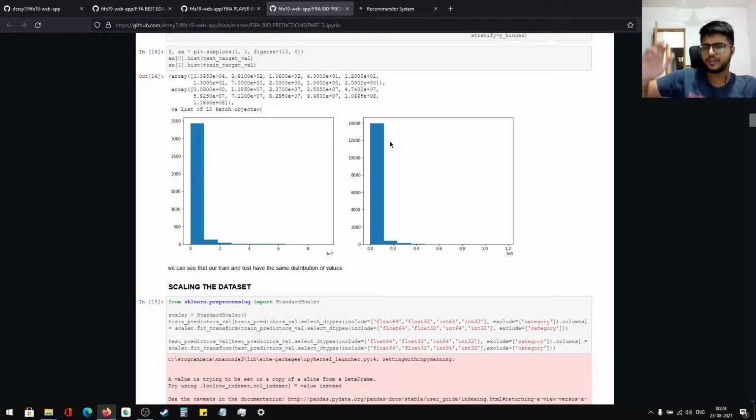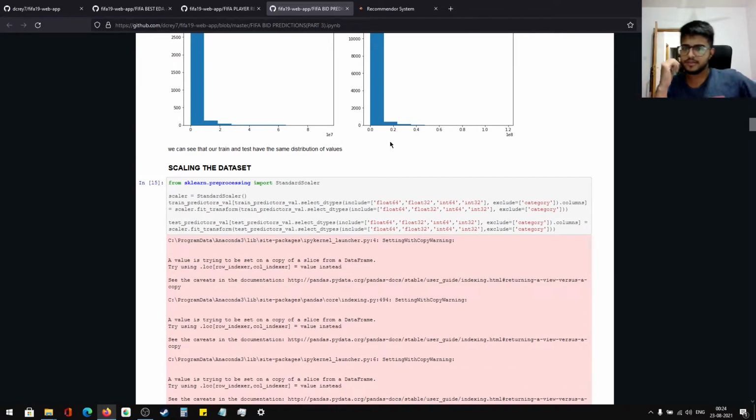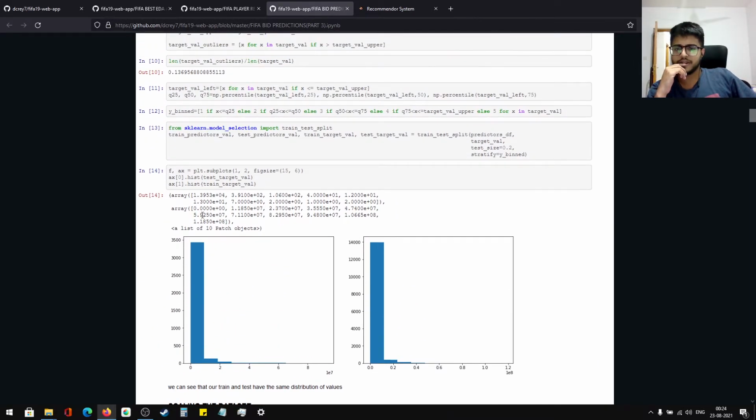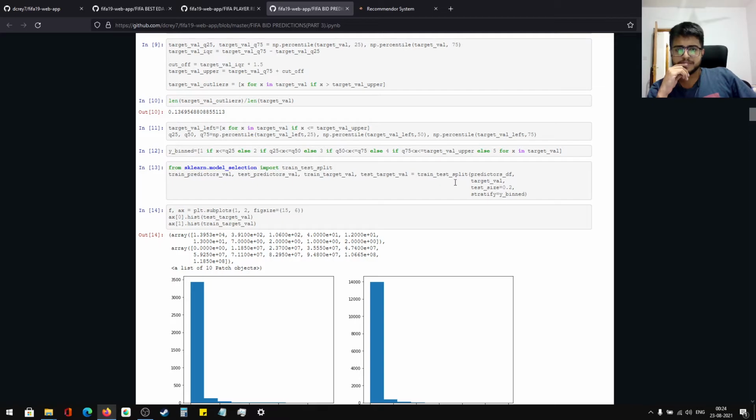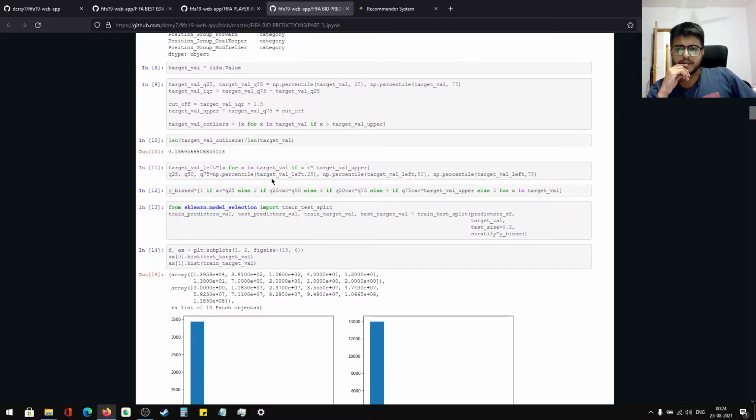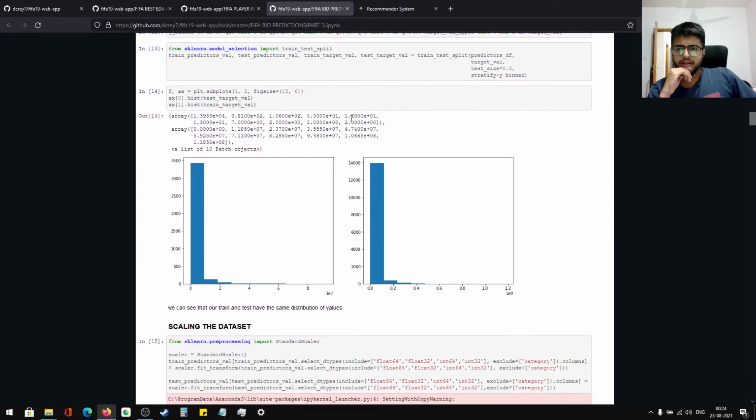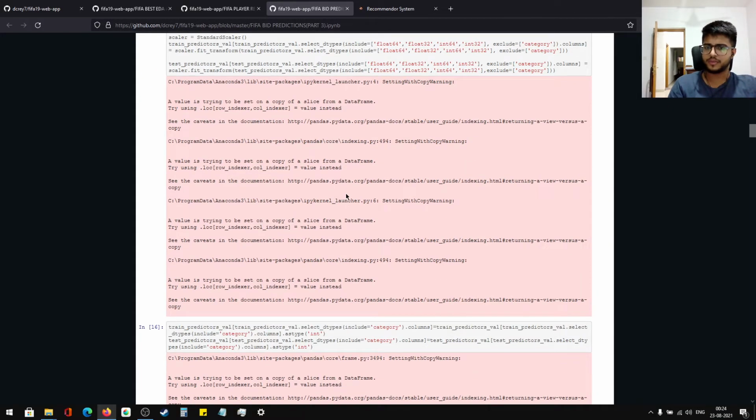So I had to stratify all of them first, and then divide them into train and test. You can see here, this is the upper value, this is the cutoff I've done. After this, the train and test sets have the same distribution of values. That's what I wanted, because the training set and the test set should have an equal amount, otherwise when you try to do the prediction, it would go completely wrong.